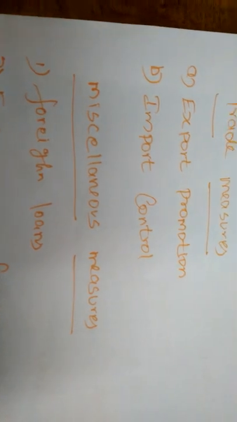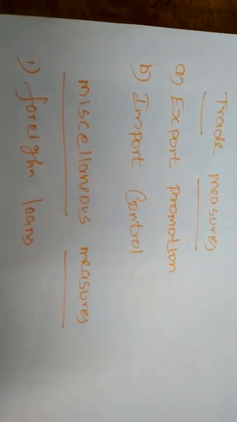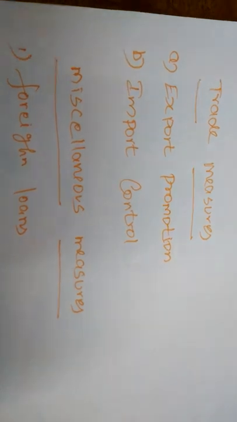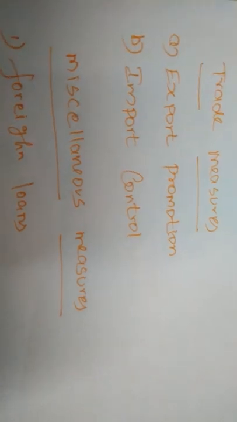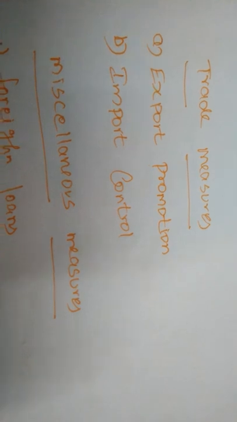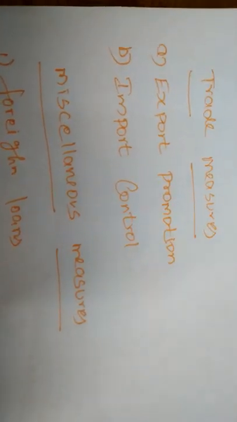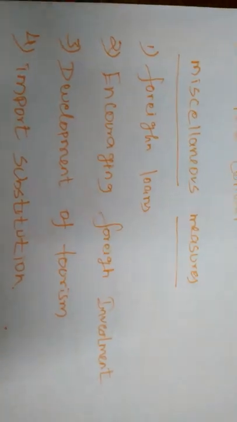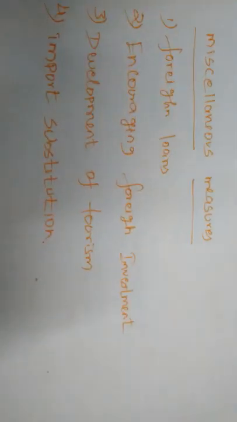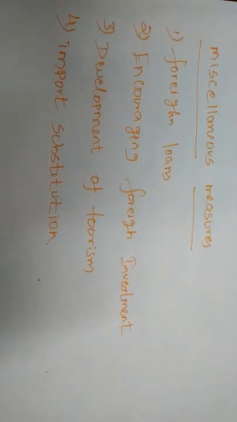Next, licensing and even prohibiting imports. To engage in import trade, licenses are required, and the government has to provide them. Suppose the government stops providing licenses to start import trade, then imports will come under control. Next, some other measures are also there, by which we can correct the balance of payments disequilibrium.